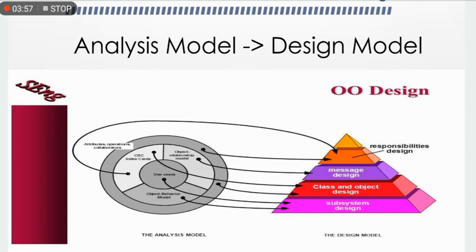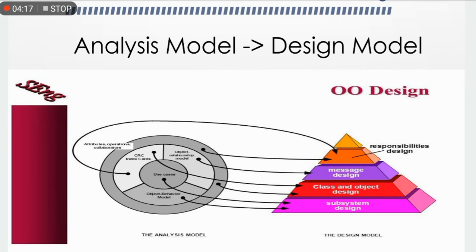Next, the interface design describes how the software communicates with systems that interoperate with it and with humans who use it. An interface implies a flow of information, such as data or control, and a specific type of behavior.